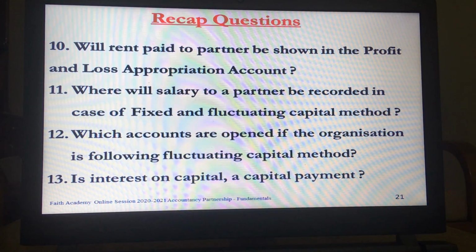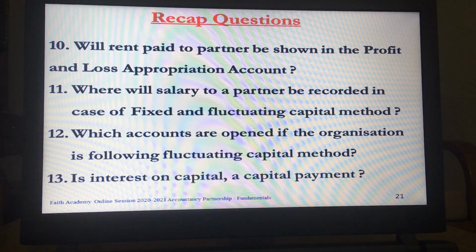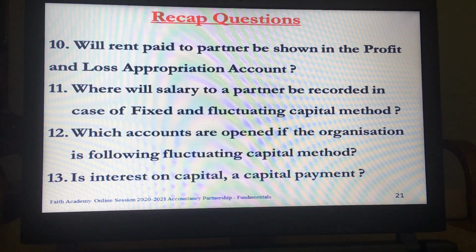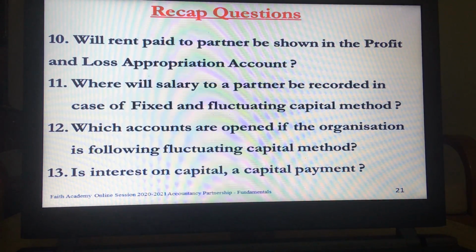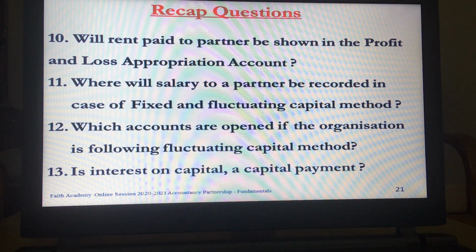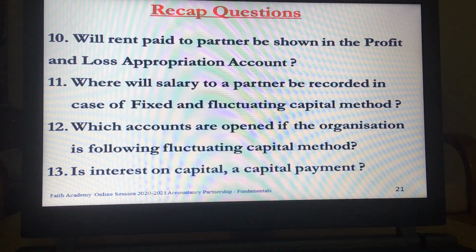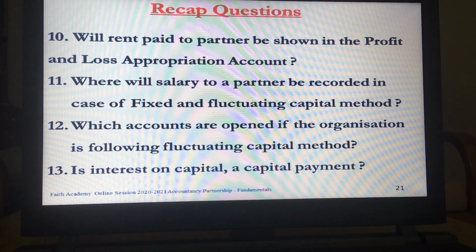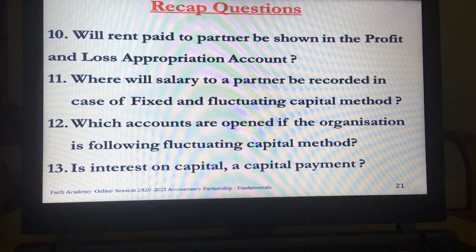Which accounts are opened if the organization is following fluctuating capital method? Is interest on capital a capital payment?